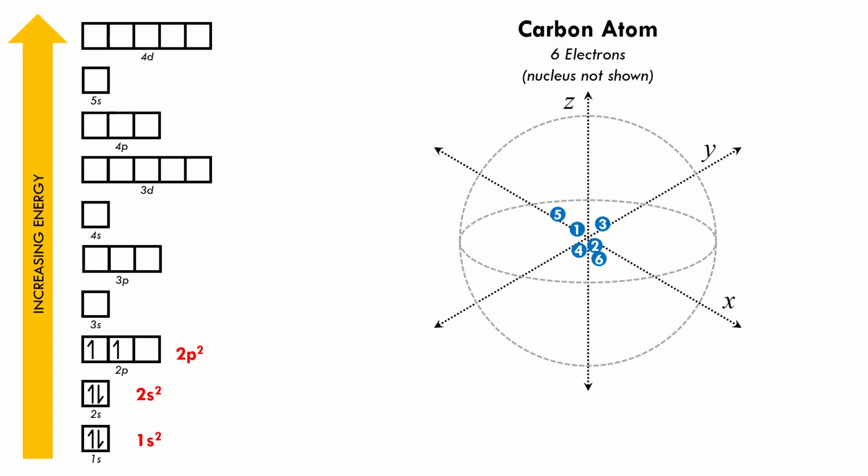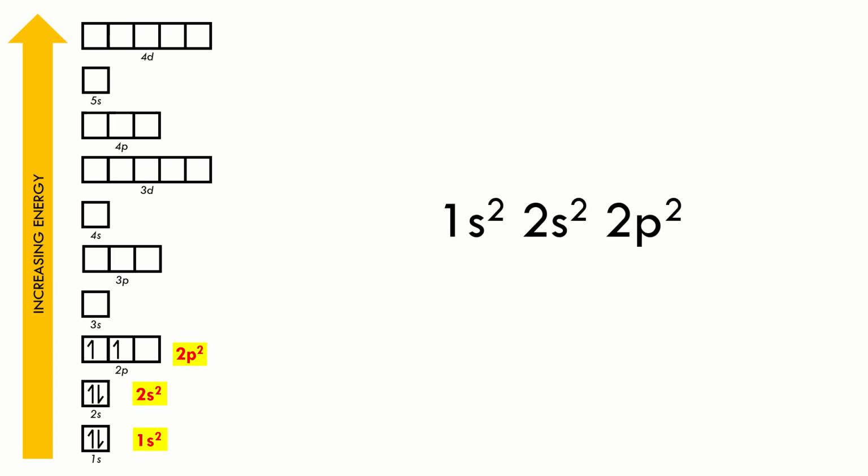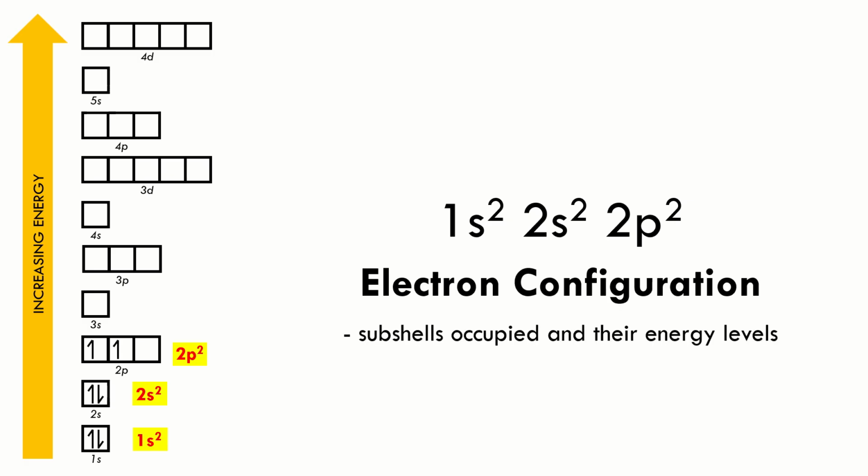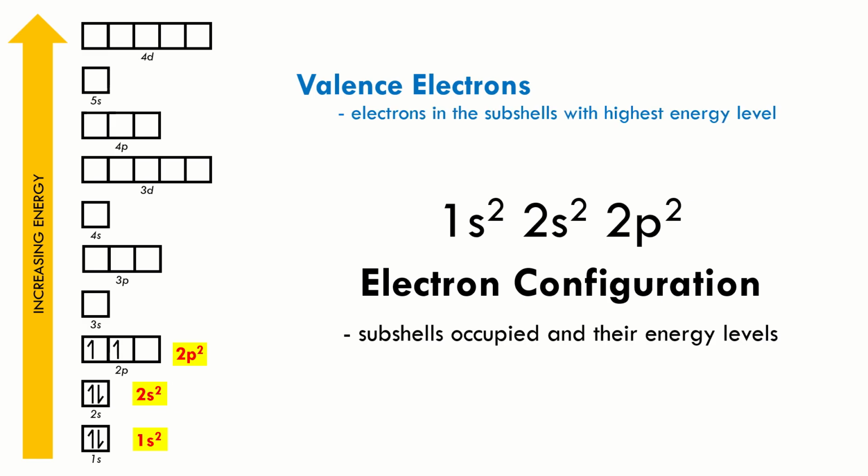Oh, by the way, if we put together over here the shorthand notation of the subshells, we get what we call the electron configuration of this atom. While we're at it, let's go over the concept of valence electrons, or the electrons present in the subshells of the highest energy level. In the carbon atom, the subshells with highest energy are 2s and 2p because they're at energy level 2. This means that there are 4 valence electrons in a carbon atom.